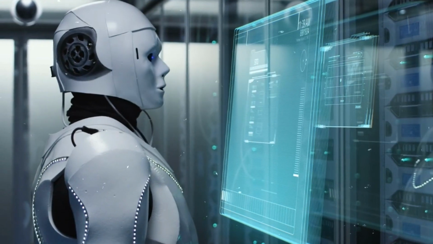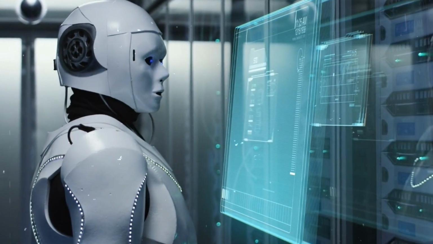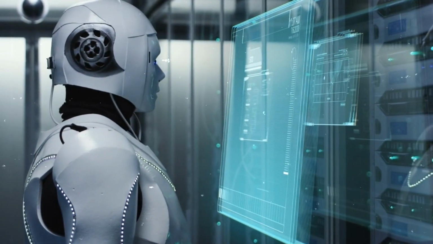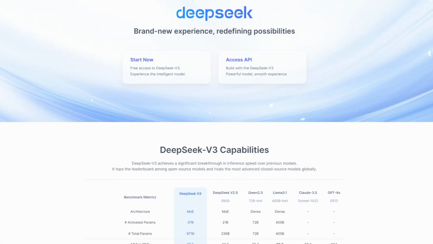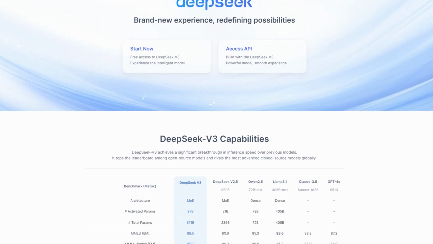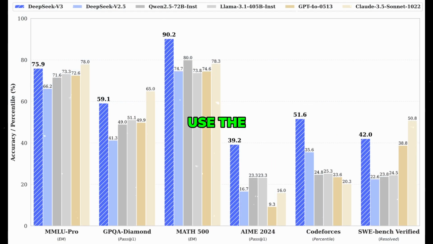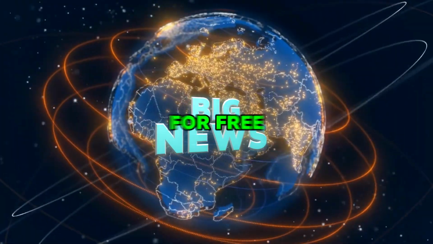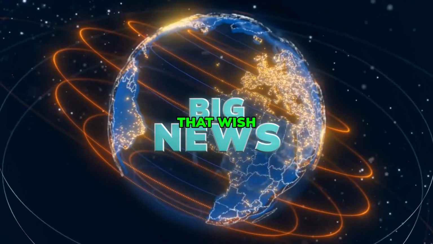Ever wished you could use the same powerful AI tools that big companies use, but for free? Well, that wish just came true. Meet DeepSeek V3, a free AI tool that's making expensive AI services nervous, and for good reason. Let me break down why this is such big news.